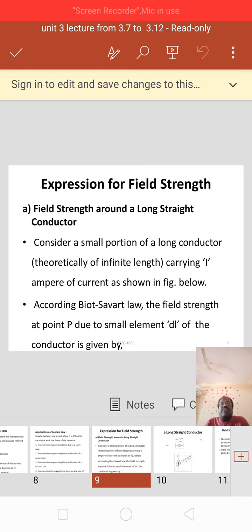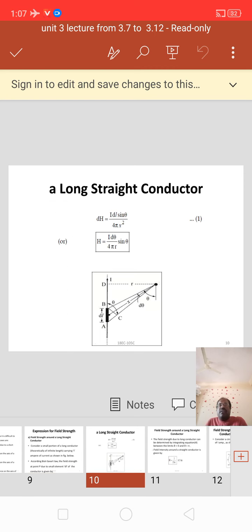According to Biot-Savart law, the field strength at a point P due to small element dl of the conductor is given by dH equal to I dl sin theta by 4 pi r square, or H equal to I d theta by 4 pi r sin theta.